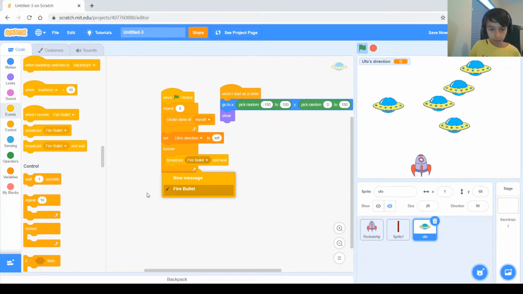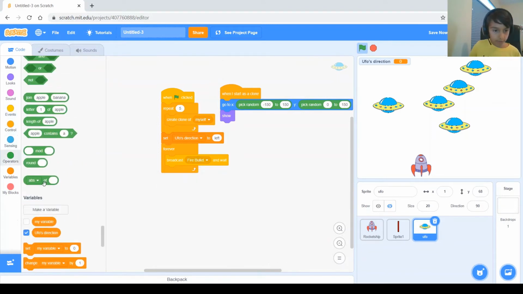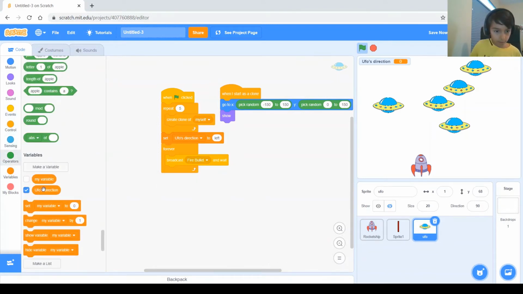So broadcast, and then you actually have to get the UFOs direction block from the variables, and broadcast UFOs direction and wait. We need the and wait because we're going to code another piece of code right here, and we don't want it to keep going until it does everything under this. You can see that here it's basically saying broadcast left because UFO's direction is left. So broadcast left and wait.